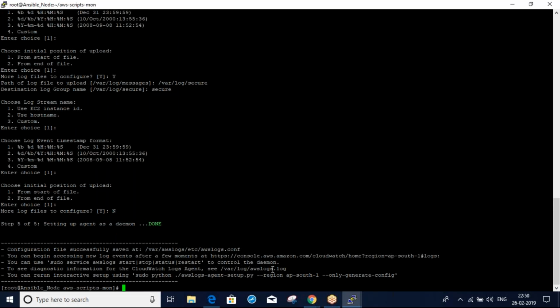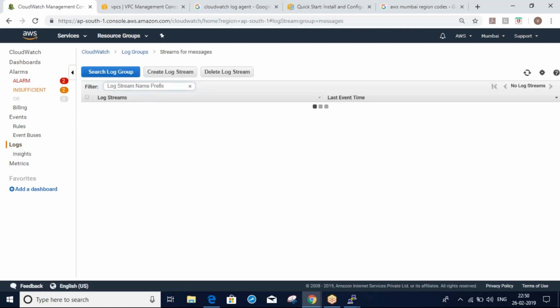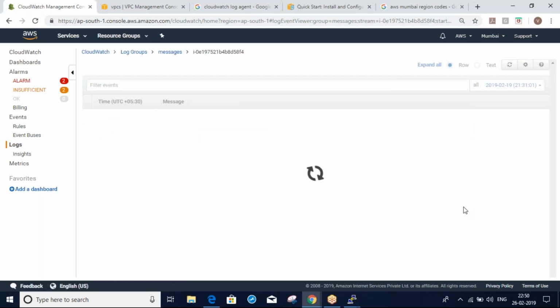All these things are done. Now if you go here to your logs, messages. This is your instance ID. Here you can see all our var log messages.